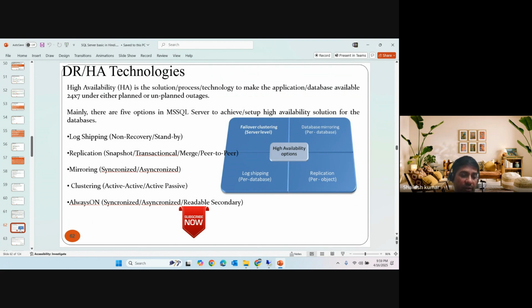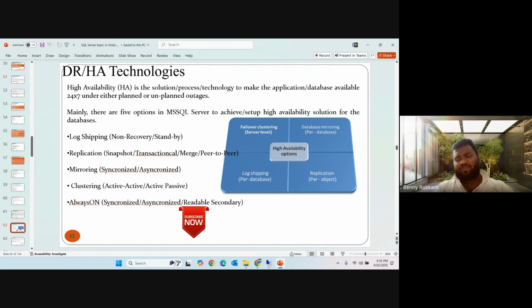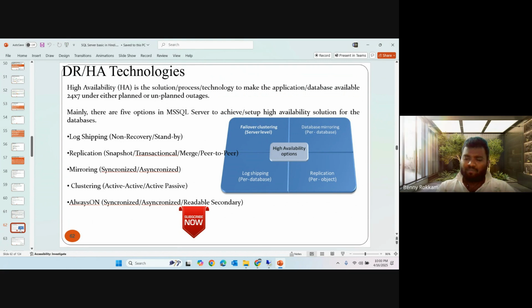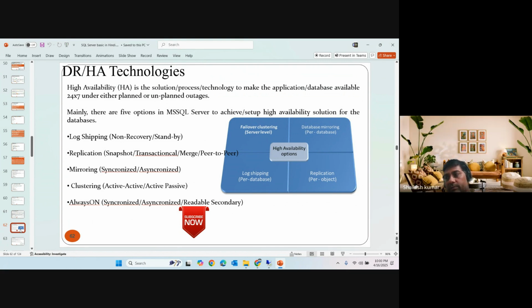Next is replication. Before going into the types, we have to know about replication. It is not database level or server level; it is article based, or object level, replication. We are moving tables from publisher to subscriber. So the terminology changes: in log shipping we have primary and secondary, and in replication we have publisher and subscriber.